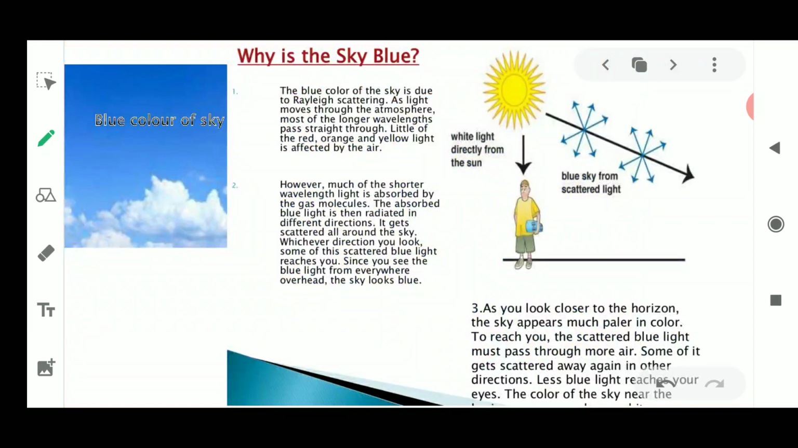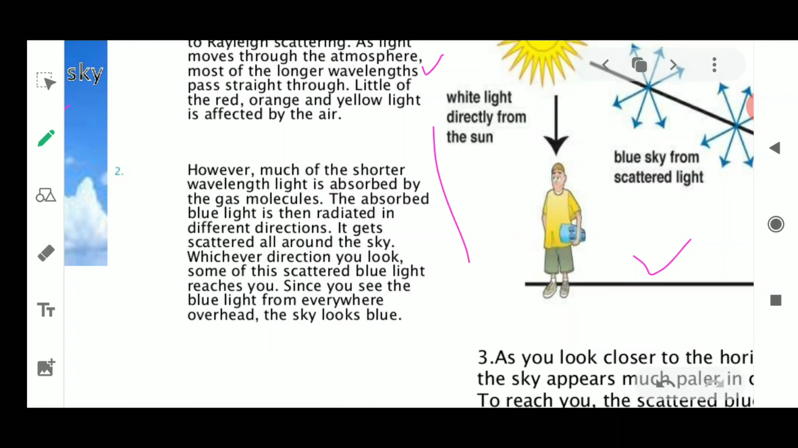Now we move on to the next slide, which again shows the blue color of the sky. This is again the diagrammatic representation of the same concept, that the blue color of the sky is due to Rayleigh scattering. As you can see here, it shows the longer wavelength. As light moves through the atmosphere, most of the longer wavelength light passes straight through, but little of the red, orange and yellow light is affected.